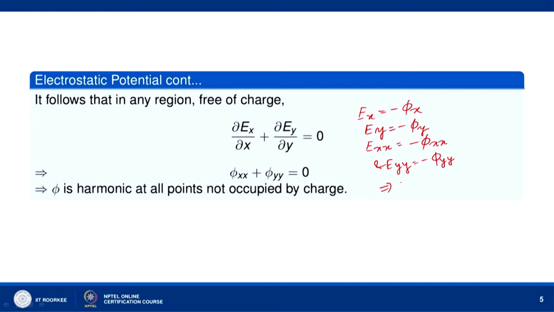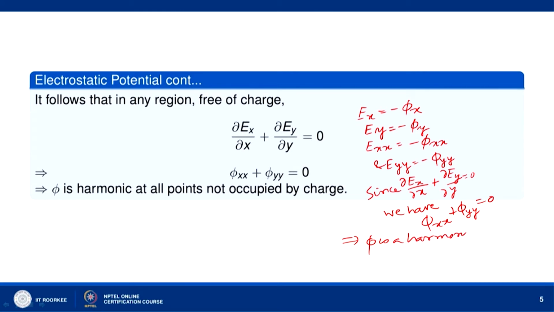Since the partial derivative of Ex with respect to x plus the partial derivative of Ey with respect to y is 0, we have phi xx plus phi yy equal to 0, which means that phi is a harmonic function at all points which are not occupied by a charge.